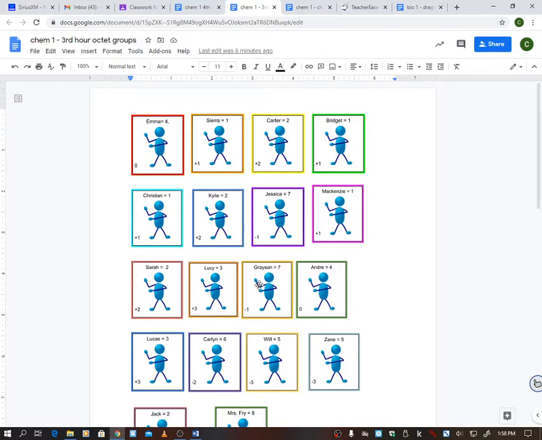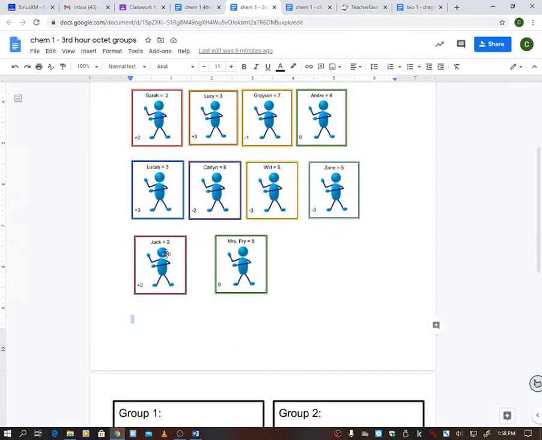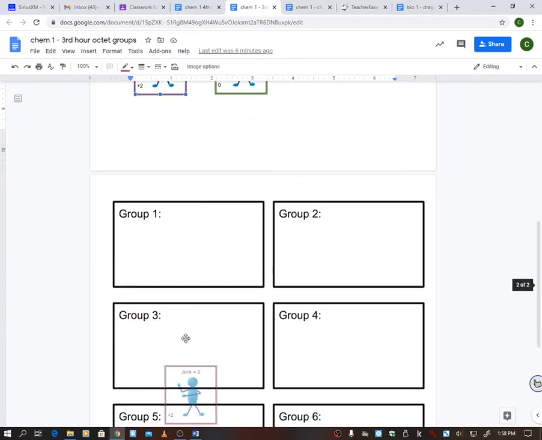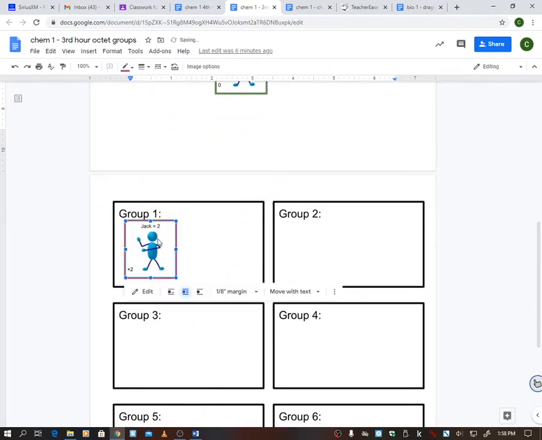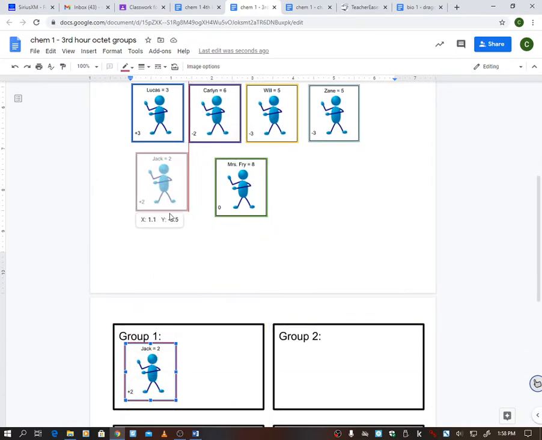Now that we have COVID and we can't get up and move around and be around other people, I made this. So instead of getting up and going into groups, you guys would take your little avatar here and place it into a group. We were all going to get on computers and open up this as one big group, and you all were going to be on here at the same time moving your little avatars around. All right, so that's how that was going to work.